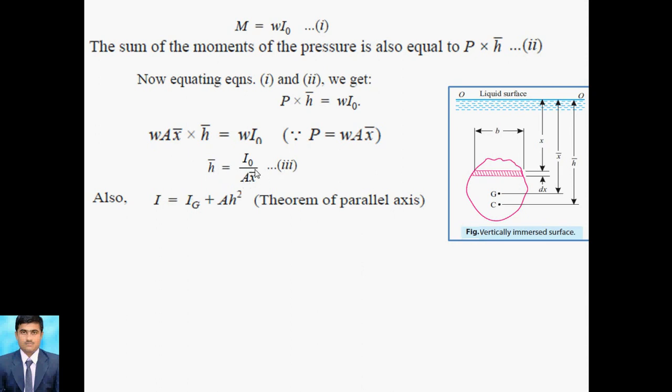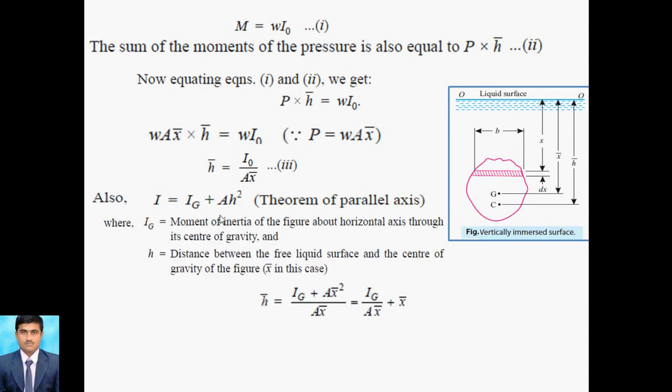So what is the value of I naught? I naught we can find by applying the parallel axis theorem, that is I naught equals Ig plus A h square. Instead of I naught, we can write Ig plus A h square. Instead of h, I can write x bar, because h means the height from the center of gravity.